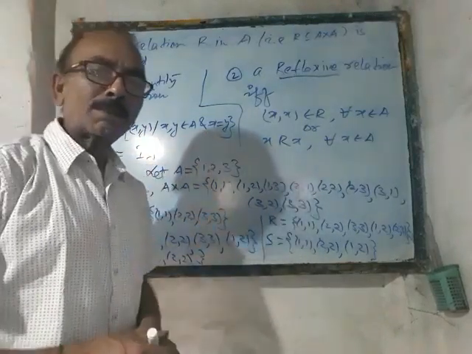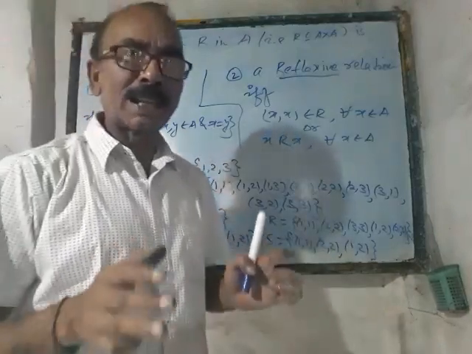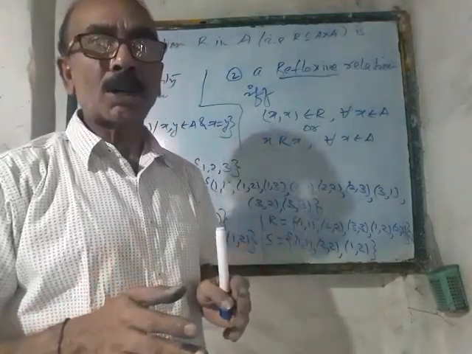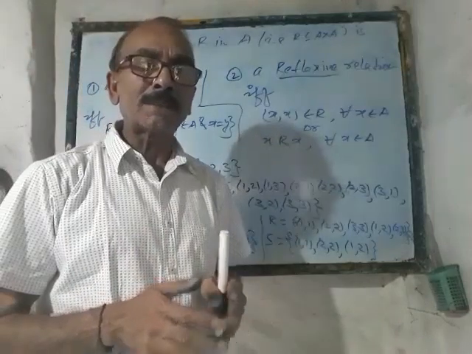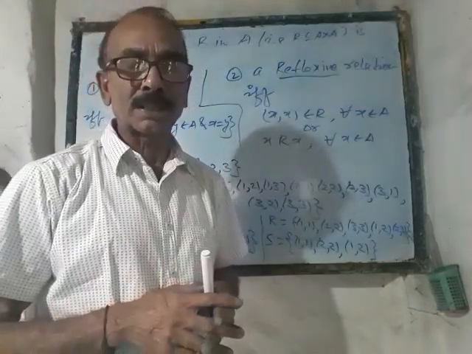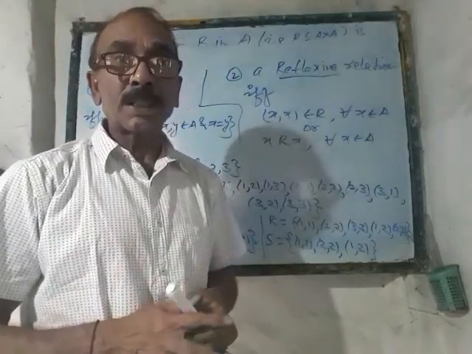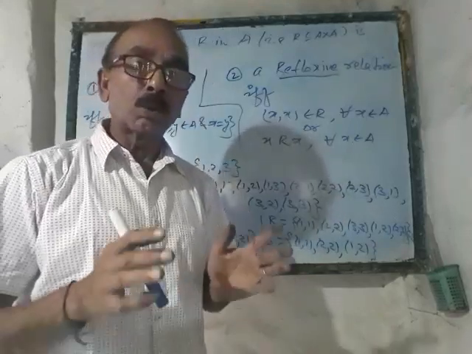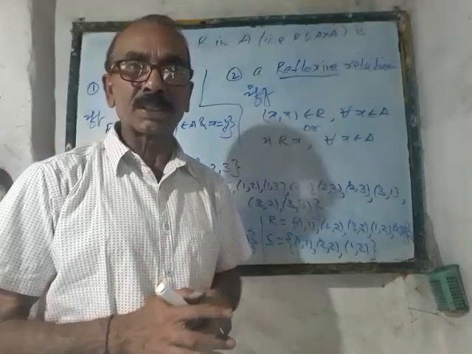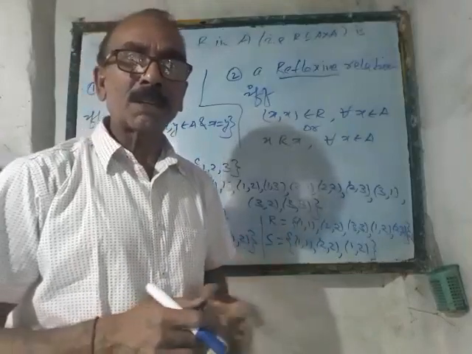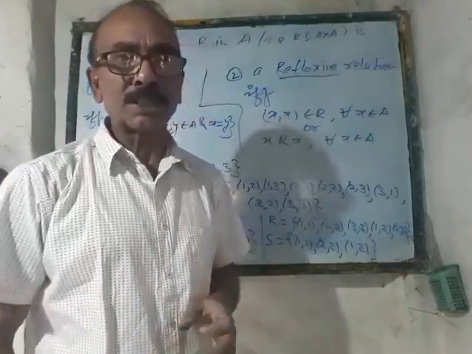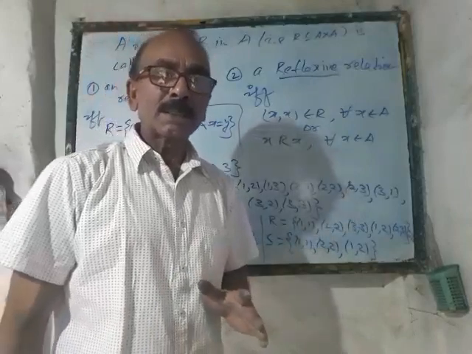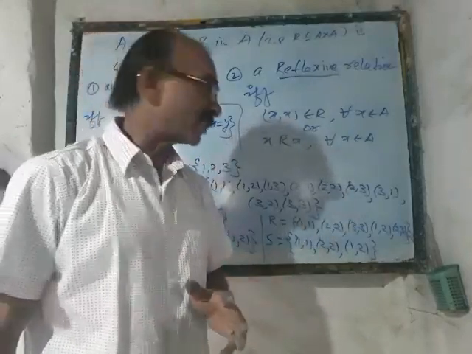It means that whatever elements lie in A cross A, we are concerned only with those pairs of A cross A where the components are equal to each other, and all those elements should be taken into consideration. You cannot escape with any one of those pairs where the components are equal. Then in that case the identity relation will not exist.